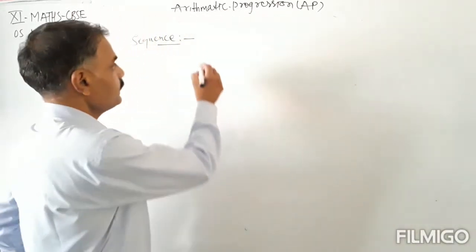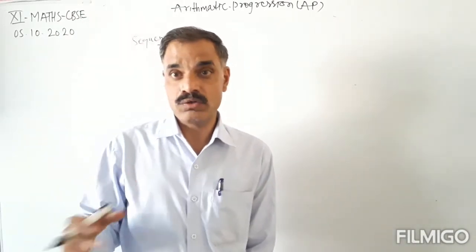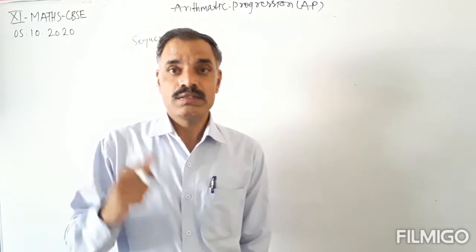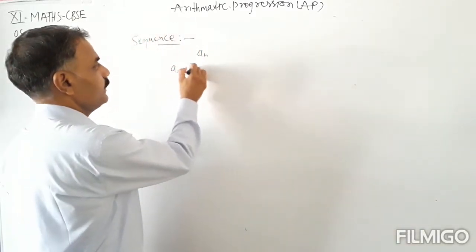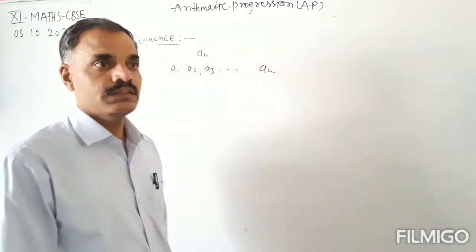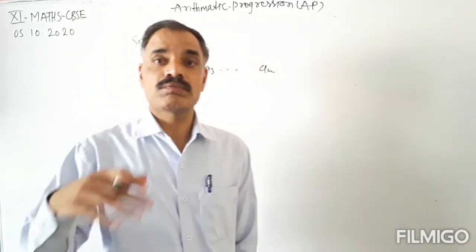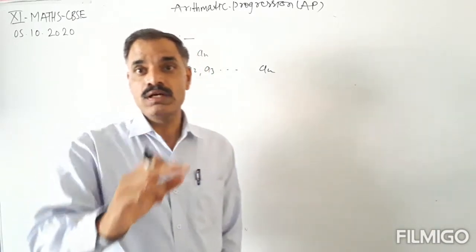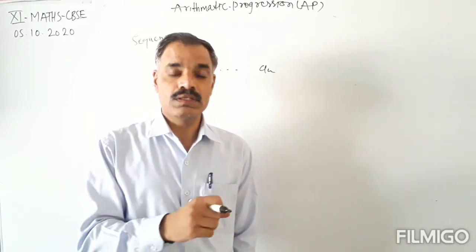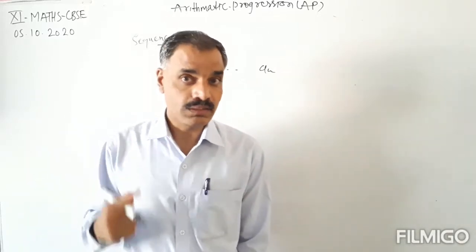If an is the general term, the nth term of any series or progression, then a1, a2, a3 and so on, an form the sequence of the terms. A particular order of the terms is called a sequence.